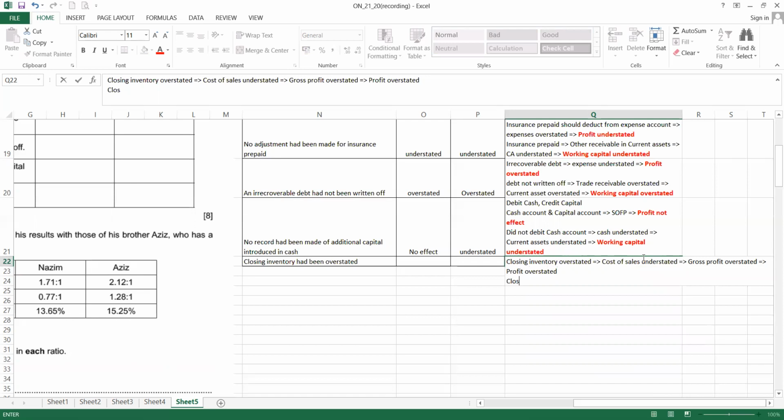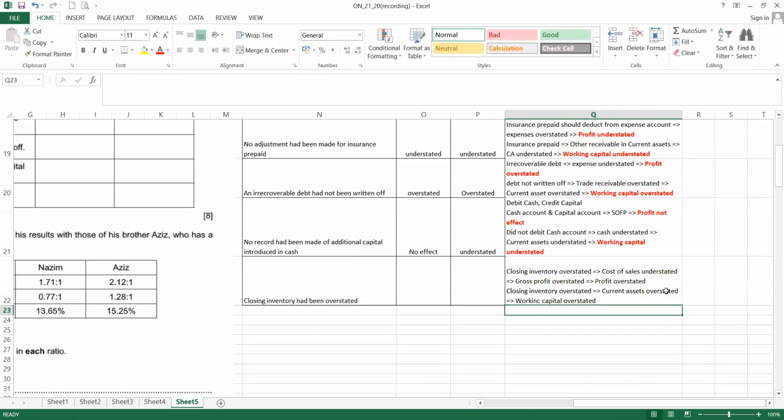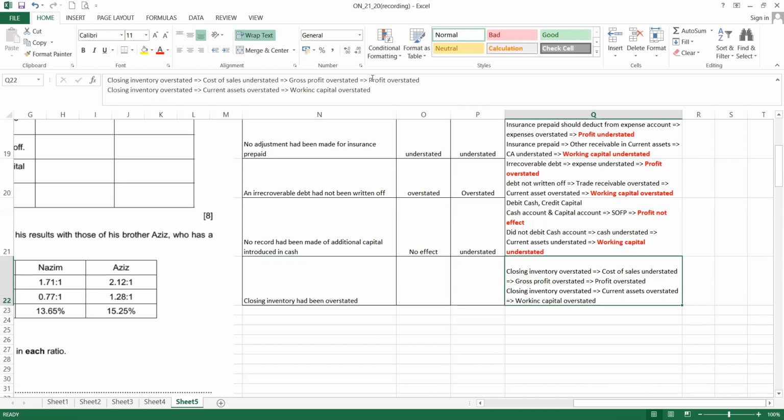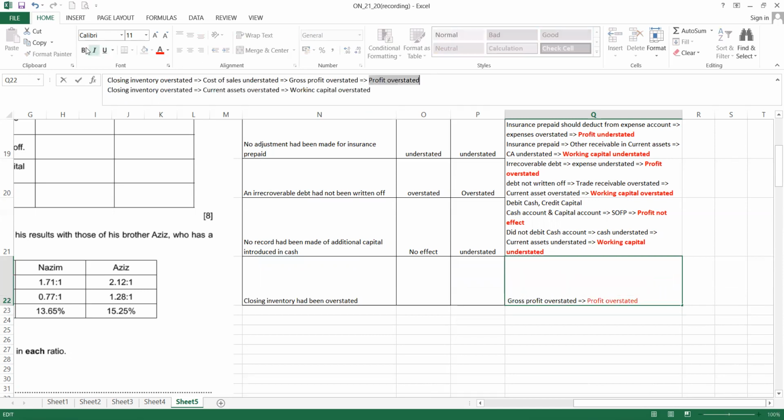When closing inventory is overstated, it means extra, so current asset will also be overstated. When current asset is overstated, working capital is also overstated. So there is an implication for the error.